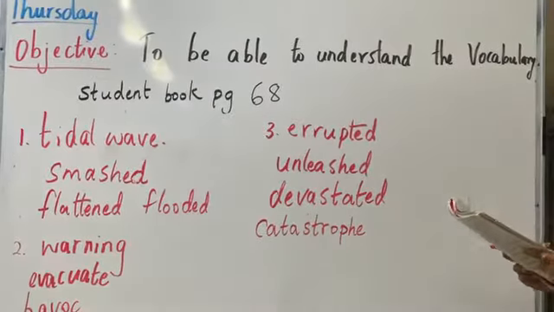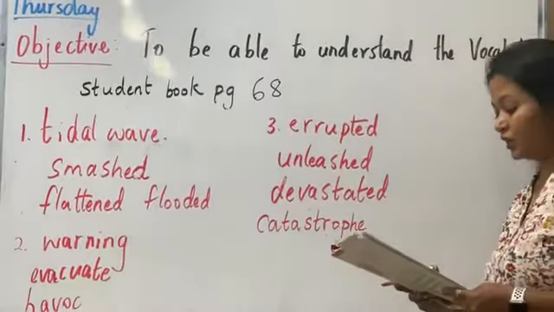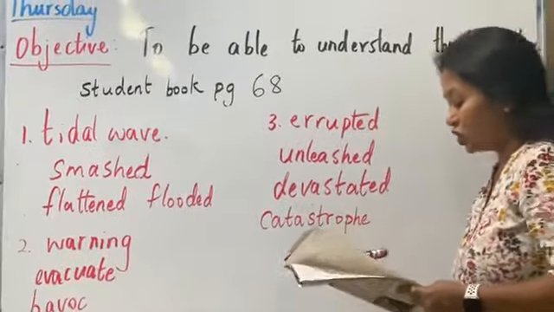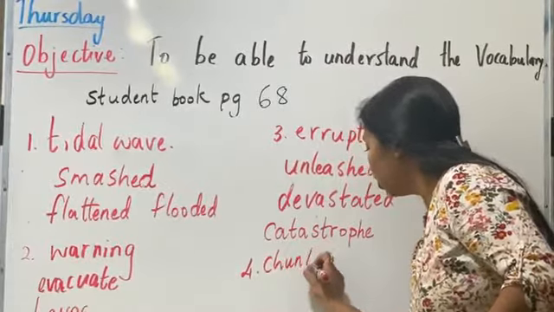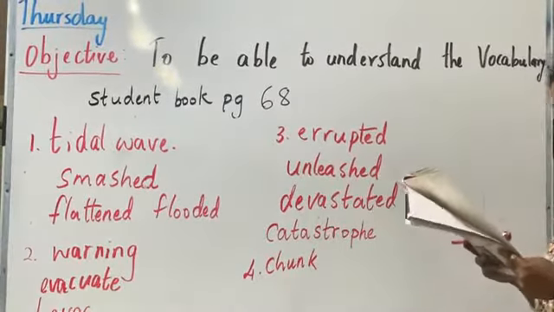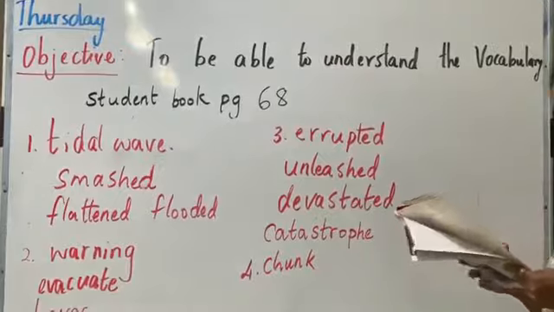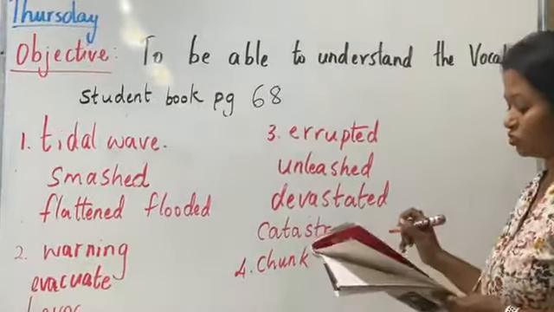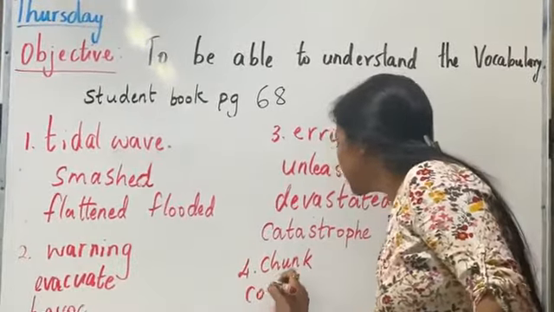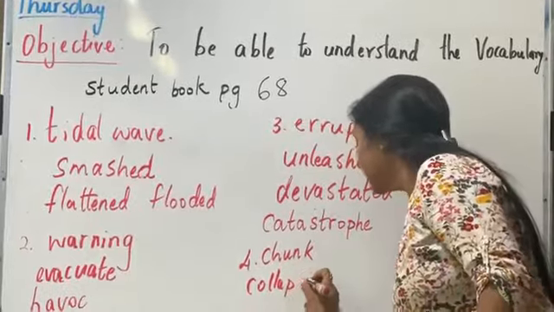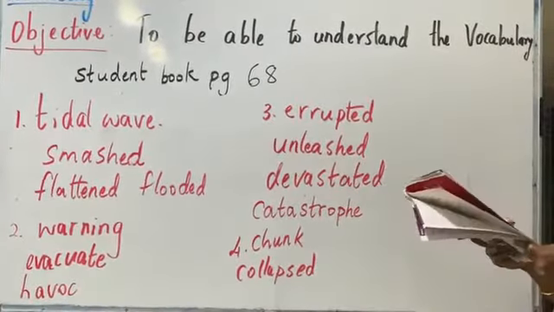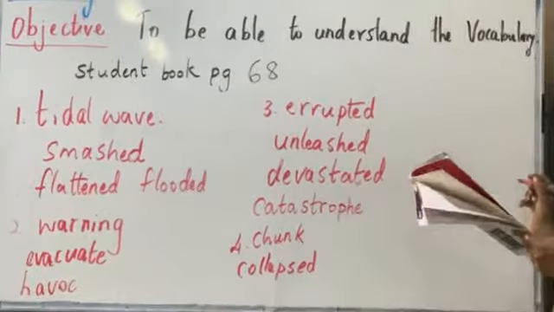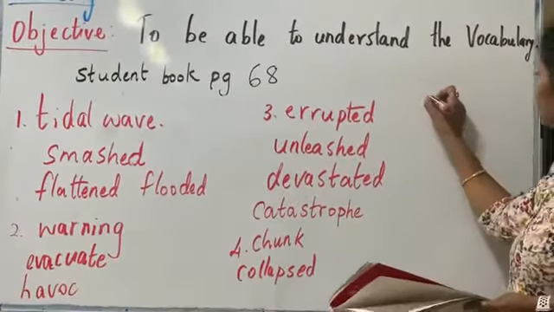Now come to the fourth one. There was a storm and a big chunk of wood. Alright, number 4 is chunk of wood. A big chunk of wood fell off a tree and he collapsed, but he soon got up. So collapsing is falling suddenly, right? He collapsed. And then the fifth one, a big rock at the bottom of the hill plunged.